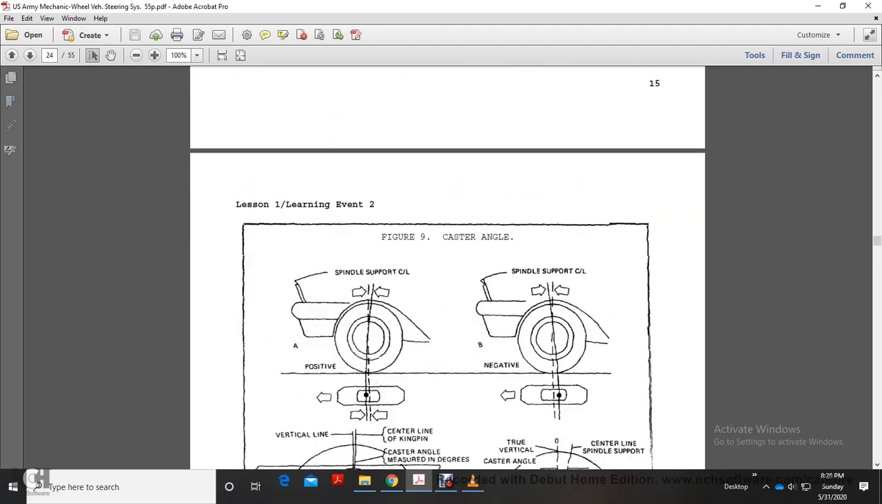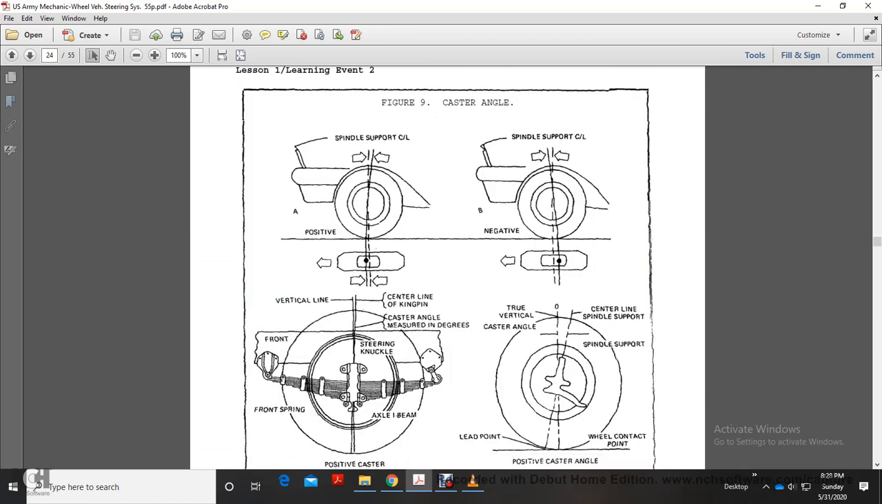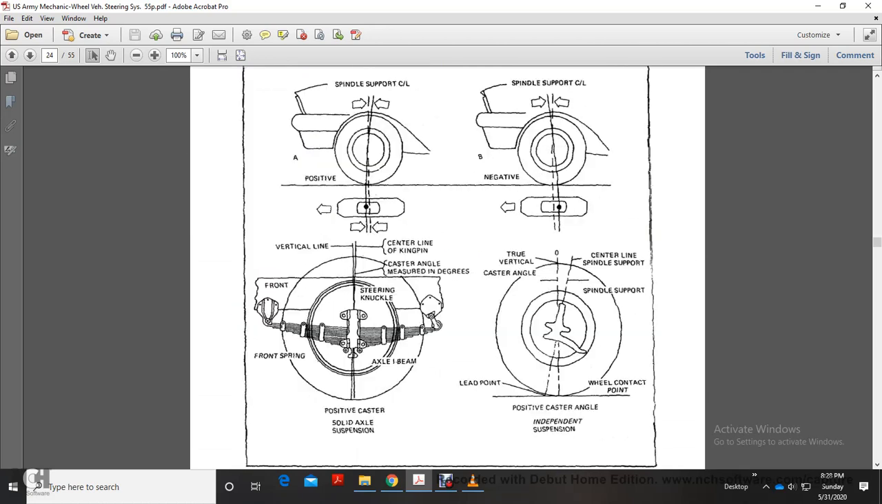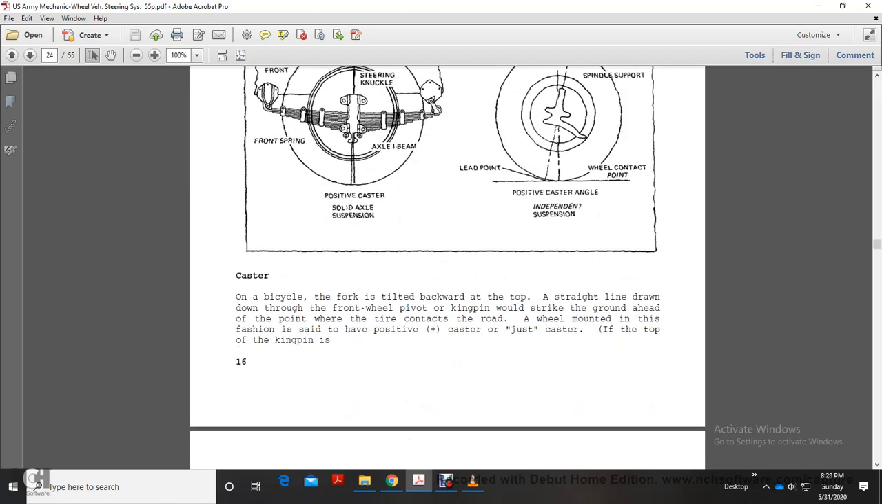The caster angle of the spindle can be positive or negative. It is the angle between the vertical line and the center line of the spindle support, measured in degrees. Shown are the front steering knuckle, front spring, axle I-beam, positive caster on a solid axle suspension, true vertical, the caster angle, the center line of the spindle support, the wheel contact point, the pivot point, the lead point, and positive caster angle on an independent suspension.